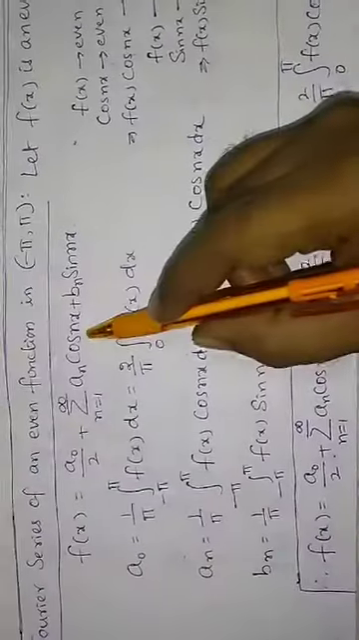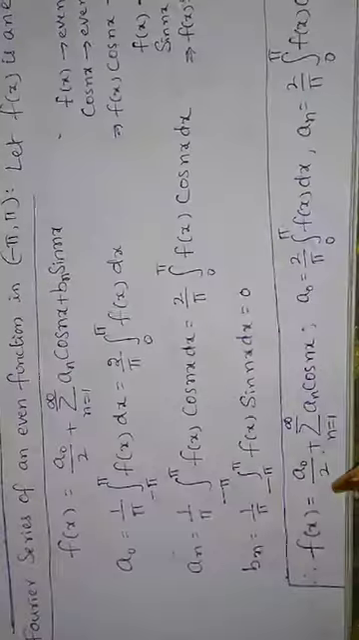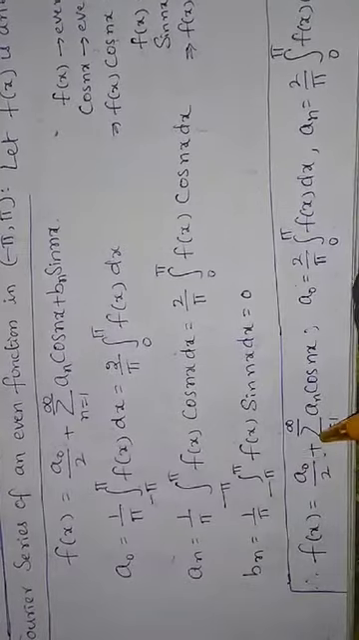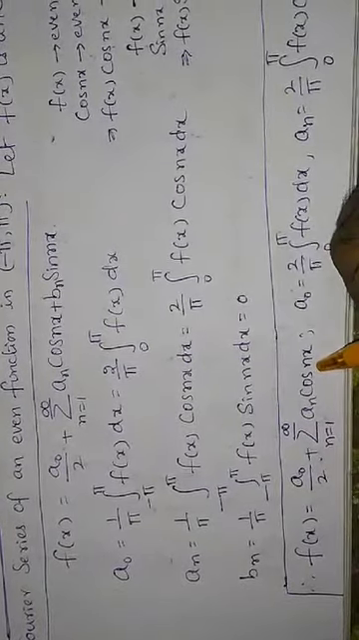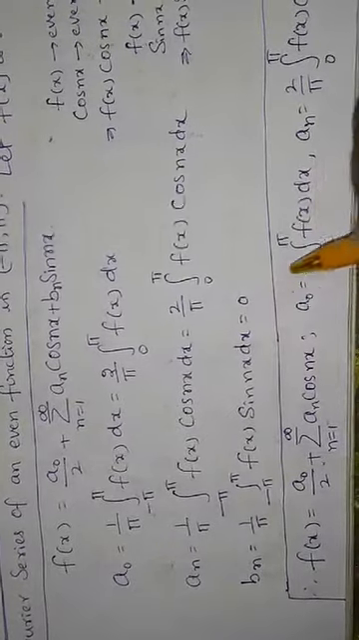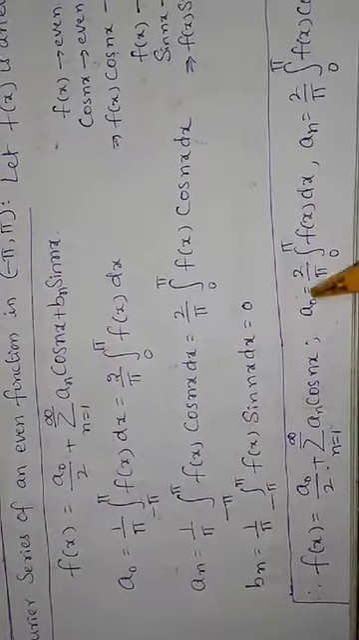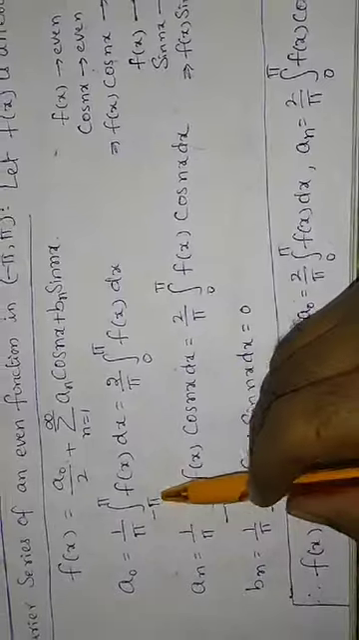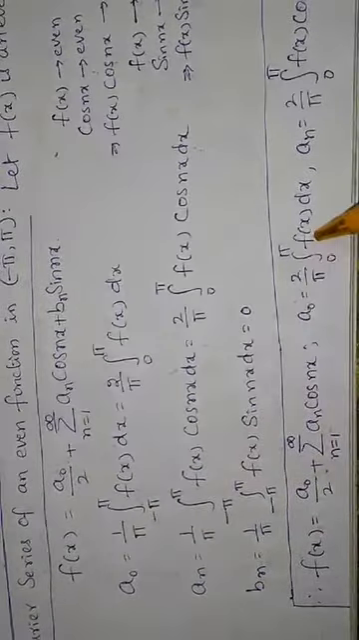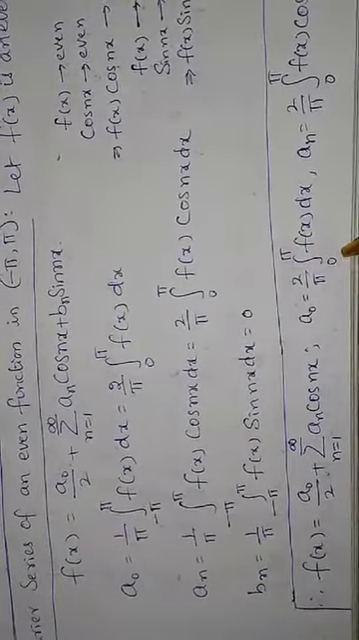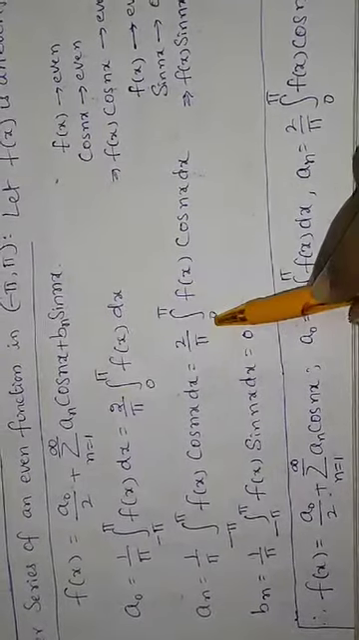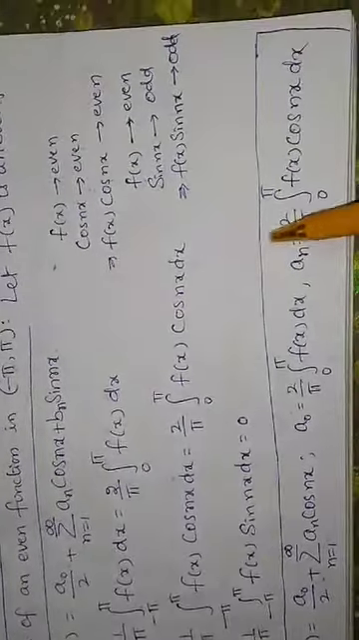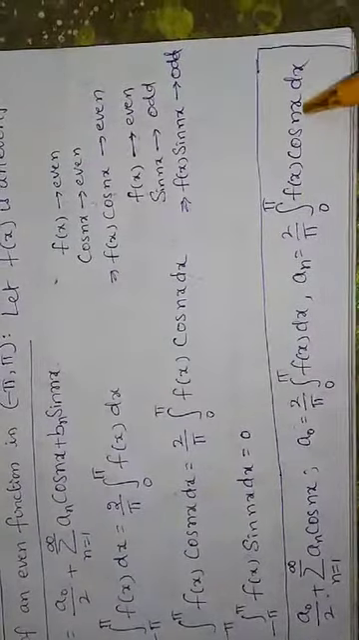So finally, the Fourier series of an even function is f of x is equal to a naught by 2 plus sigma n is equal to 1 to infinity a n cos nx only. So here bn is equal to 0. What is a naught here? A naught is not 1 by pi integral minus pi to pi f of x dx. It is reduced to 2 by pi integral 0 to pi f of x dx, and a n is equal to 2 by pi integral 0 to pi f of x cos nx dx.